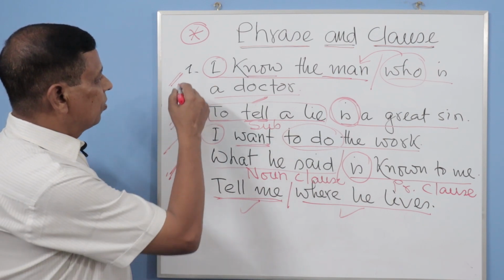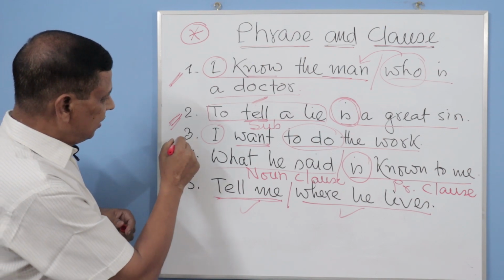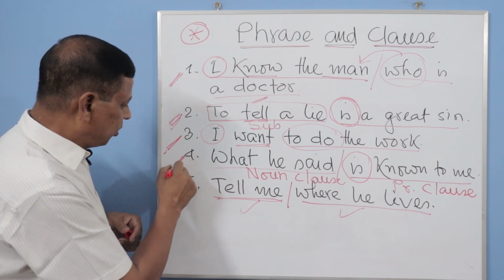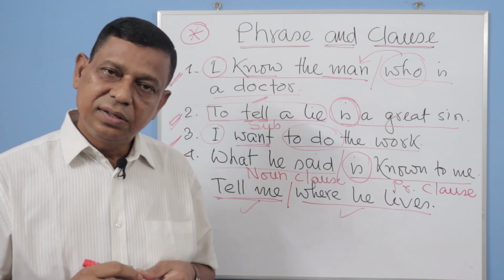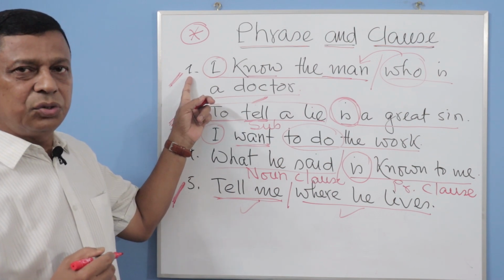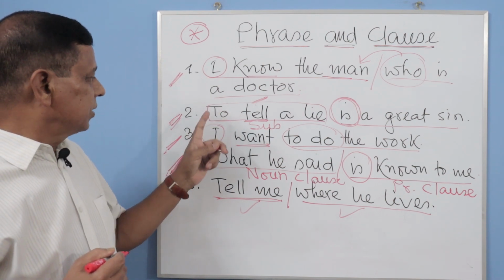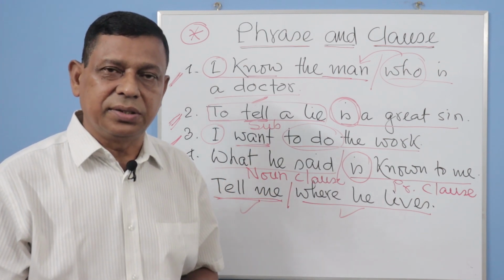First one is a complex sentence. Second one is a simple sentence. Third one is a simple sentence. Fourth one is a complex sentence. And fifth one is a complex sentence. So in number 1 there are two clauses. In number 4 and 5 there are also two clauses.